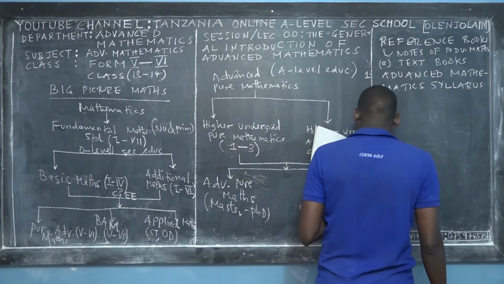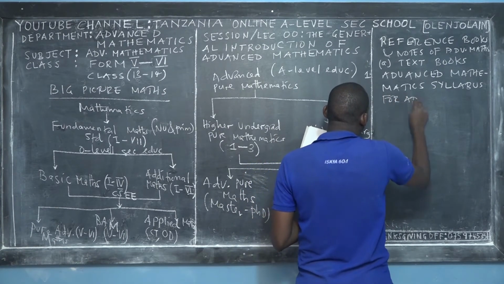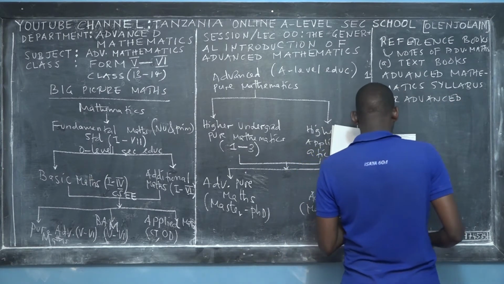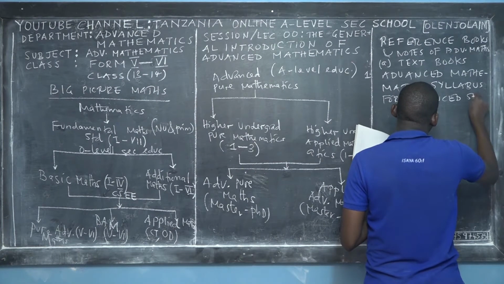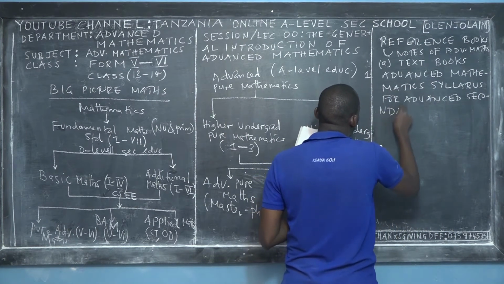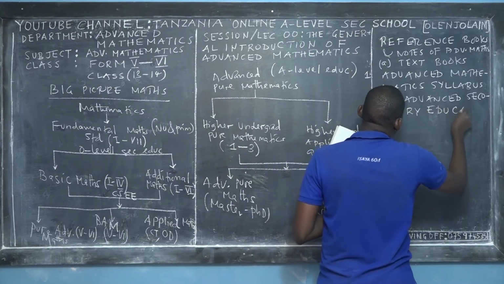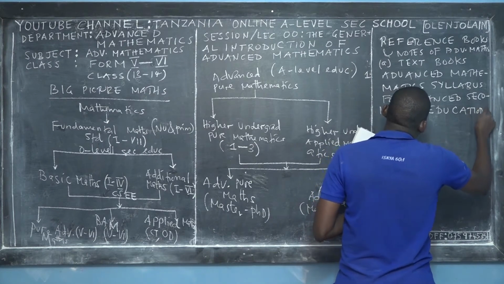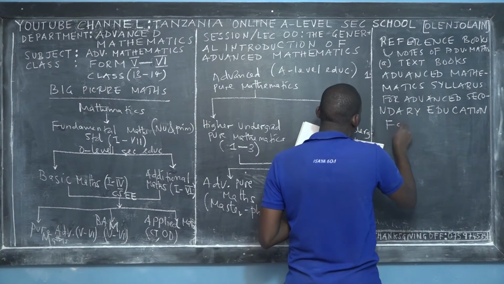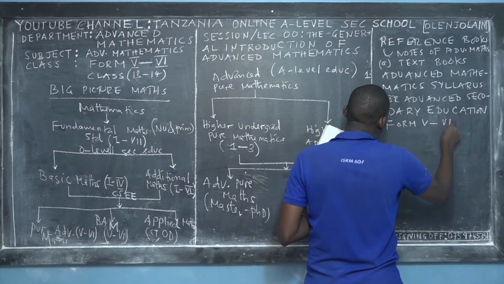This is the first reference book: the syllabus for advanced secondary education from Form 5 through Form 6.